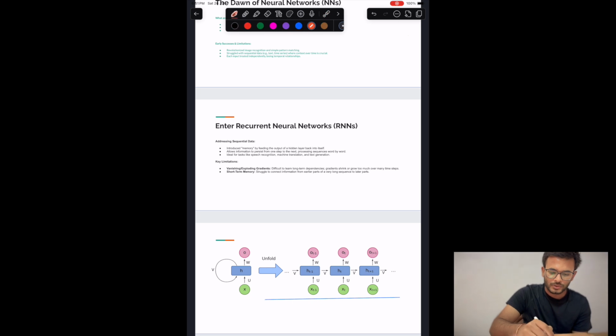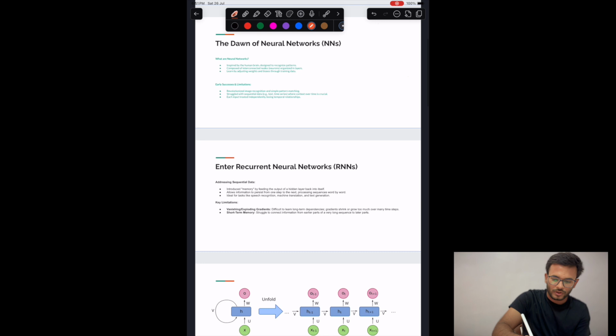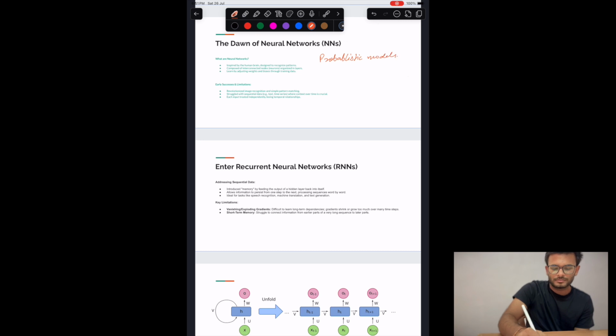So let's quickly go through the fundamental concepts of LLMs, LSTMs, or whatever we are having. All of these are probabilistic models. This is the core concept of LLMs and LSTMs. So what is a probabilistic model? A probabilistic model is one that works on probability theory.